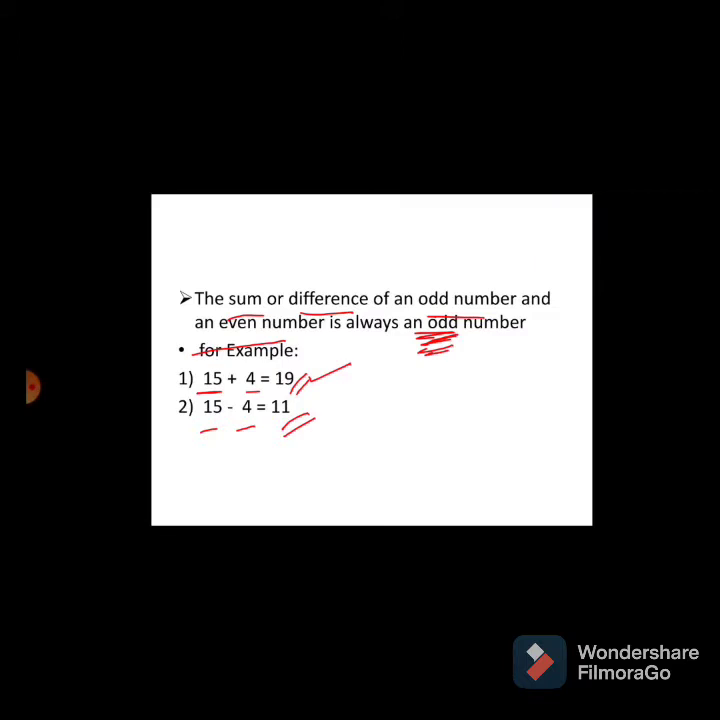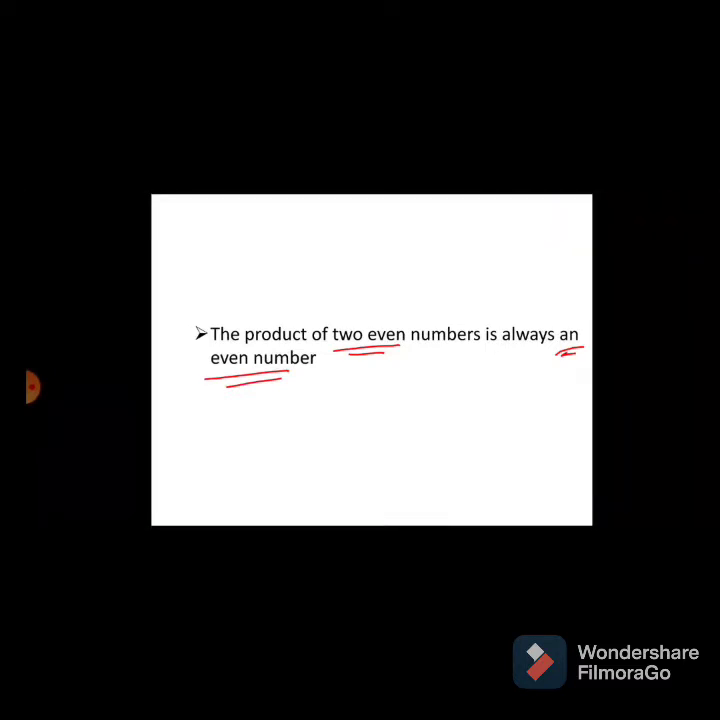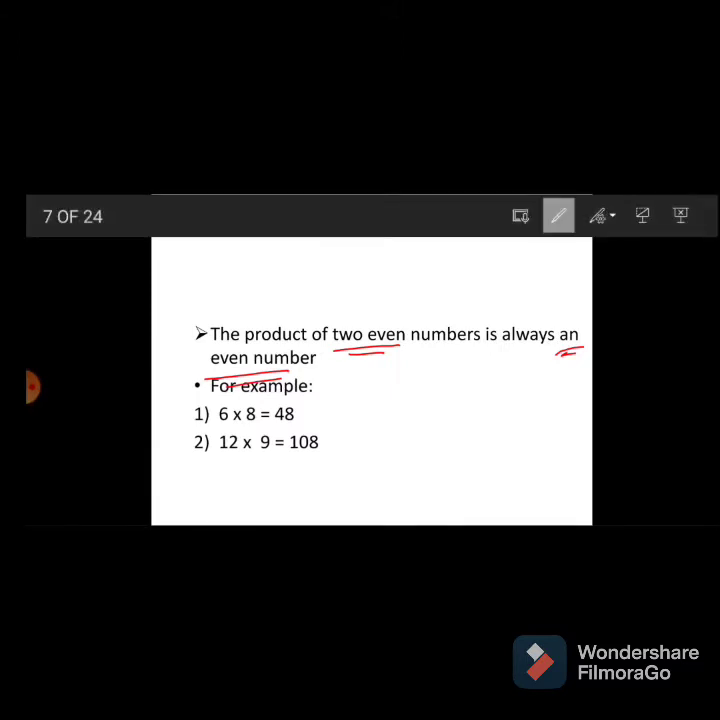Then see the next sentence. The product of two even numbers is always an even number. Any two even numbers when we multiply, multiplicand into multiplier is equal to product. Then see, 6 is an even number, 8 is an even number, and the product 48 is also an even number.